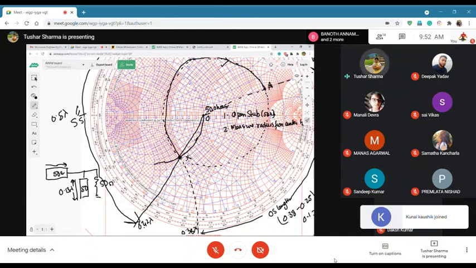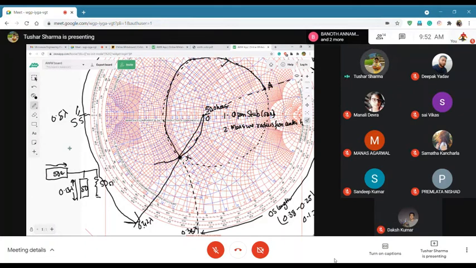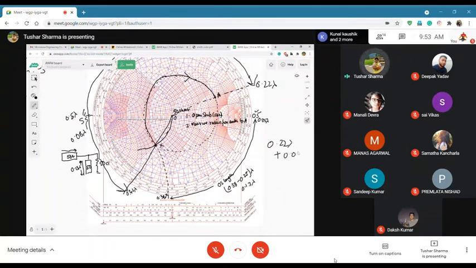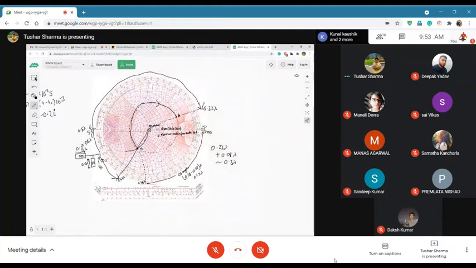So this portion is 0.5 minus 0.42, so this is 0.08 lambda, up to here. And then the top portion is from 0, you are going all the way to 0.22 lambda. So the total length of the line will be 0.22 lambda plus 0.08 lambda, which is equal to 0.3 lambda. Okay, so this will be your line length. So you will know what is your L1 and you will know L2.